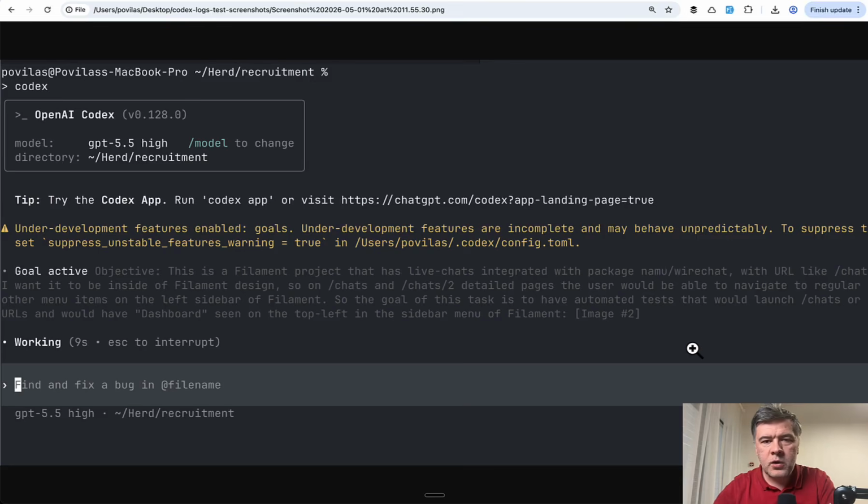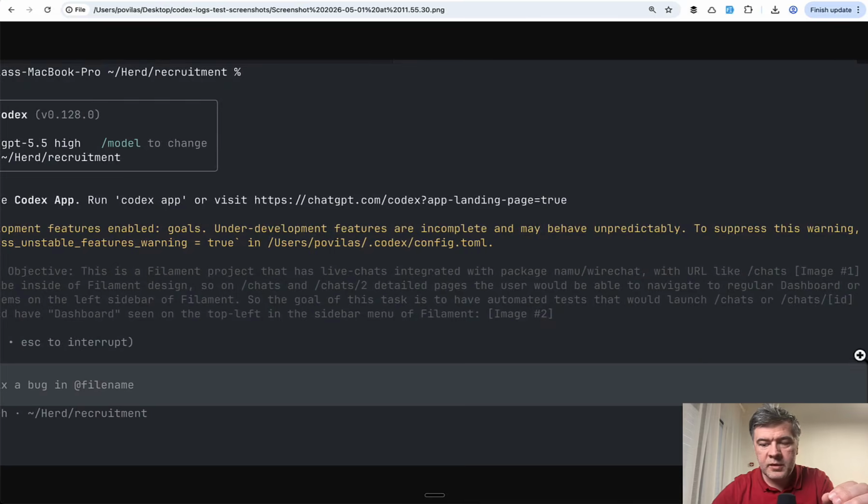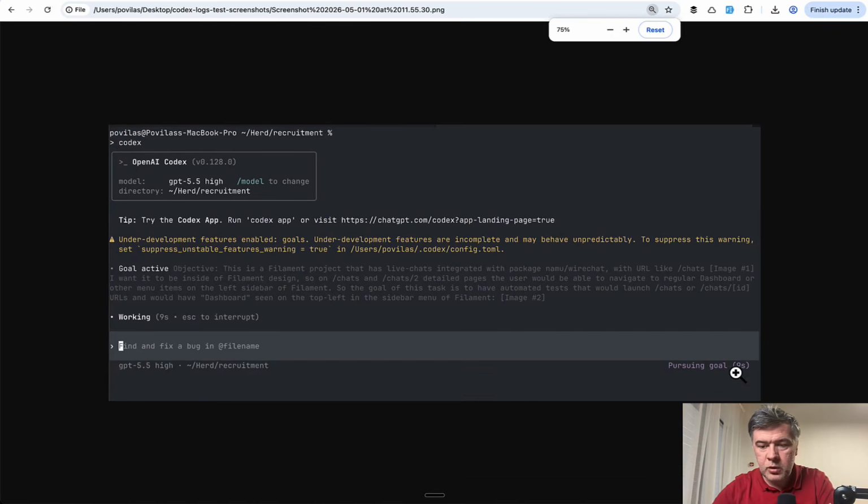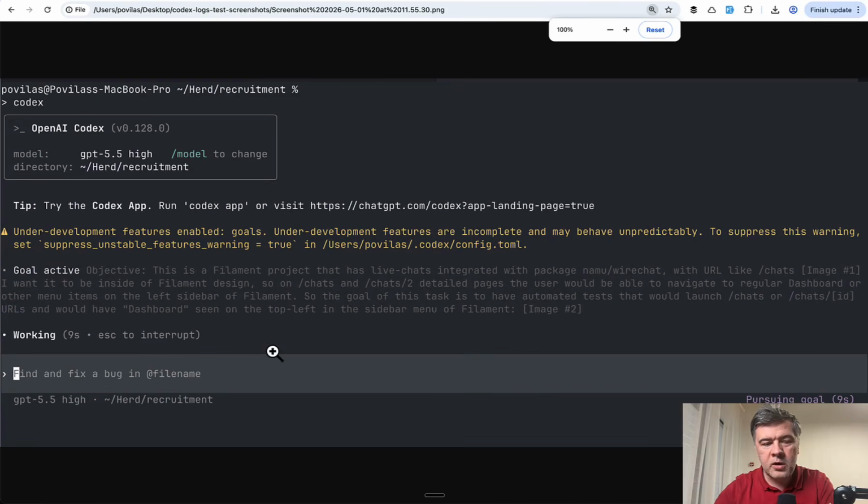So Codex started working, and my first question was, what is the difference with goal or without goal? And visually the difference was at the bottom right. Let me zoom out so you'll probably see that better. All the time while Codex is working on the goal, it says pursuing goal and the timer is ticking. In addition to working here, it has an additional timer with the goal. Not sure if it's that helpful, duplicating the one on the left, but it may be beneficial at the end of the goal, and I will show you that in a few minutes.